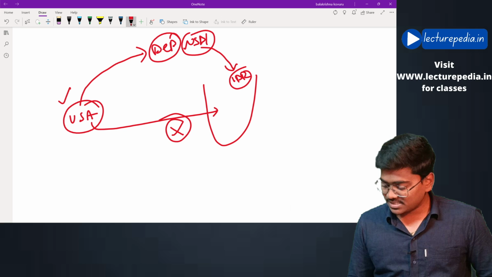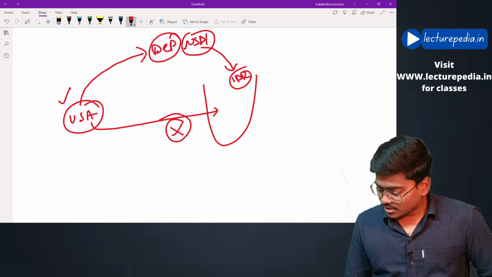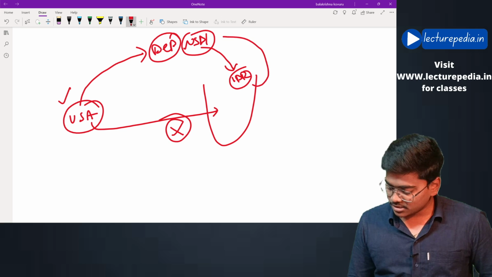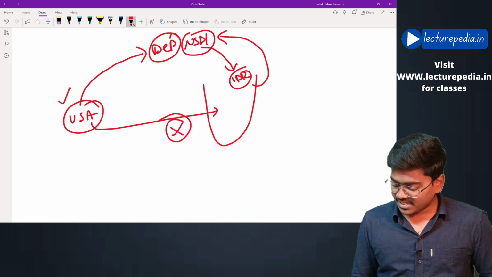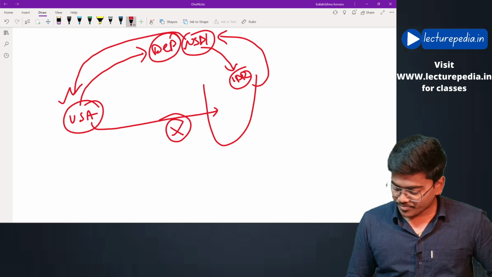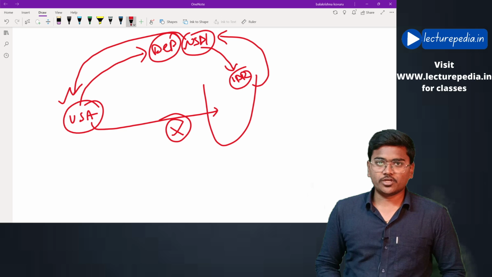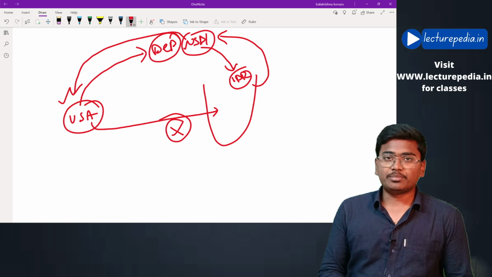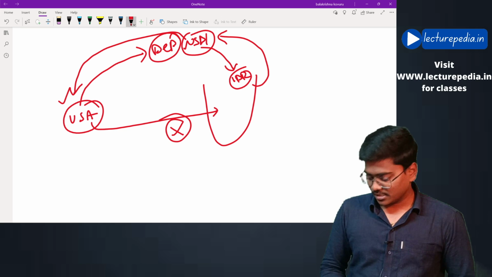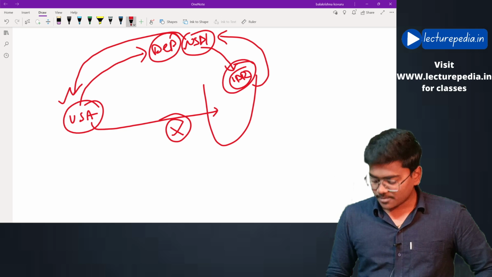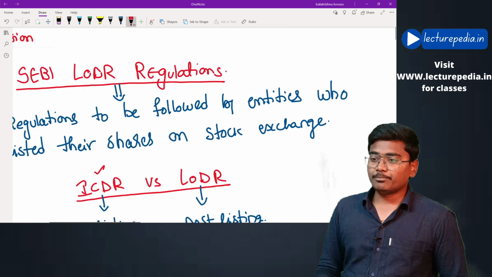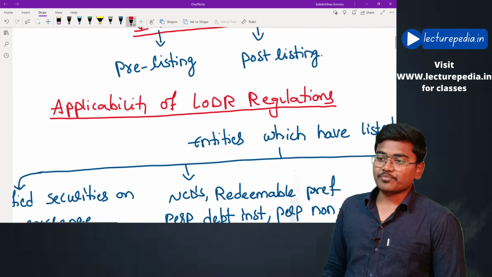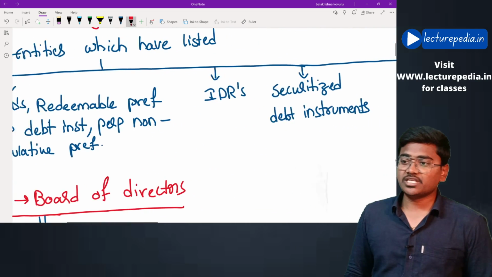Once it issues IDRs, the people who purchase IDRs will give the amount to NSDL, and NSDL will transfer this amount to the specific USA company which has kept its shares with NSDL. These would be known as IDRs. Now, if any company lists its IDRs on the stock exchange, then it must comply with LODR regulations.